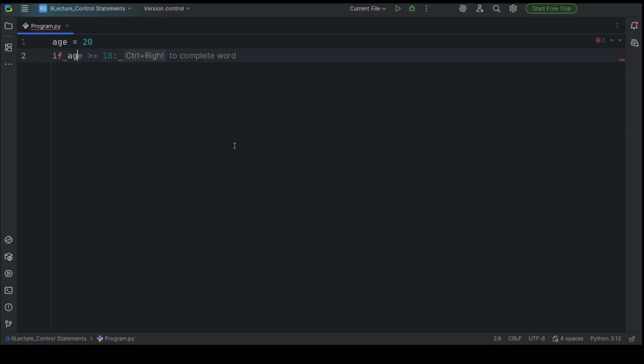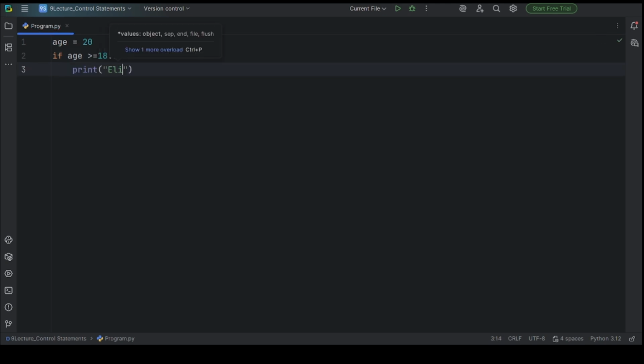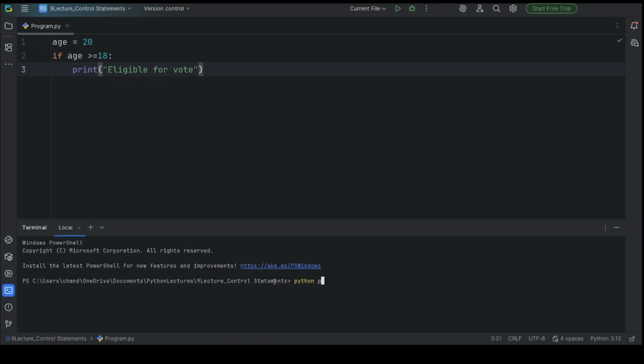If age is greater than or equal to 18, print "eligible for vote". Let's run this program so we can see the result. Now you can see here "eligible for the vote".